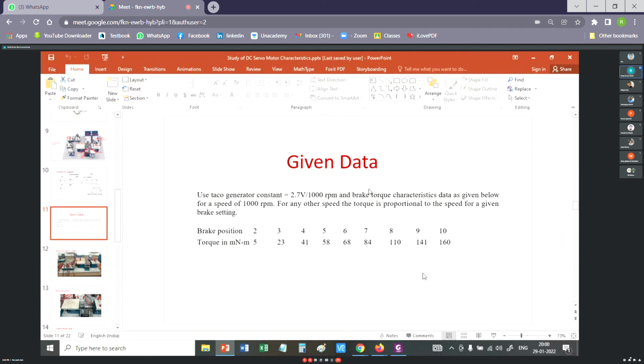Theoretically you can calculate it, provided you have all the design data, how much flux density there is, how much current is flowing. But in this experiment, the manufacturer of the servo motor performed intensive testing in the lab and gave this data table.